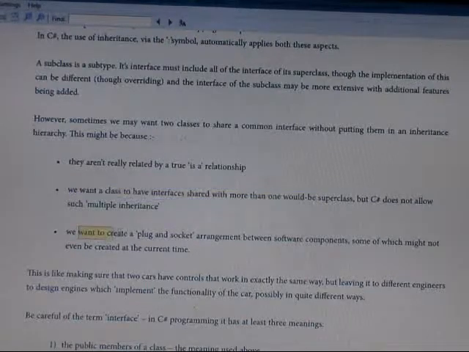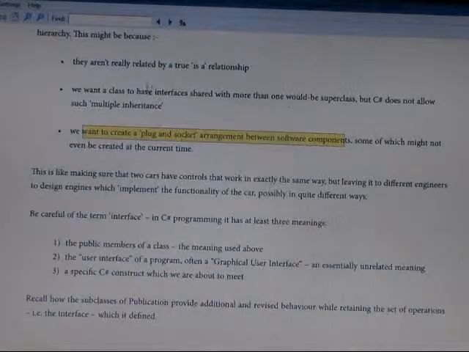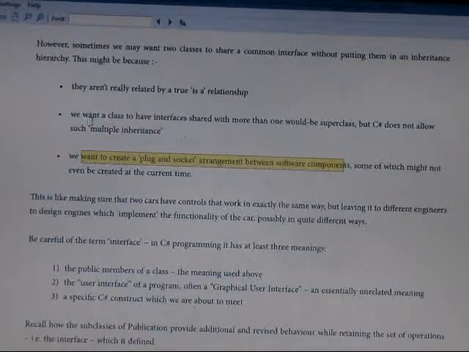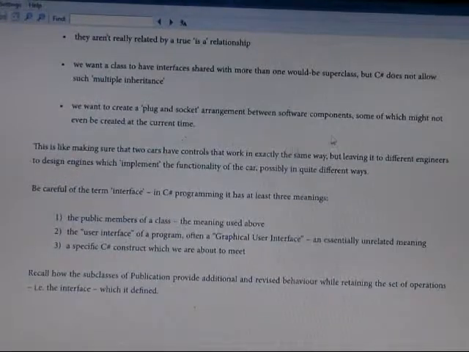We want to create this plug and socket arrangement between software and component, and then we use the interface arrangement.